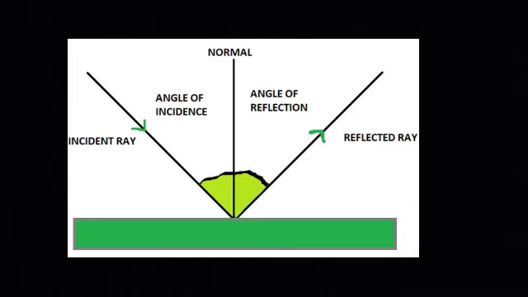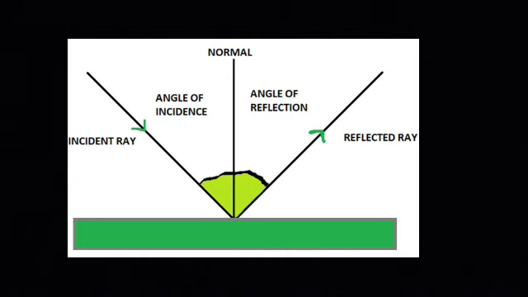Regular and diffused reflection. When all the reflected light rays are parallel to each other after getting reflected from a reflective surface, then such reflection is called a regular reflection. Regular reflection happens from a smooth and plane reflective surface.